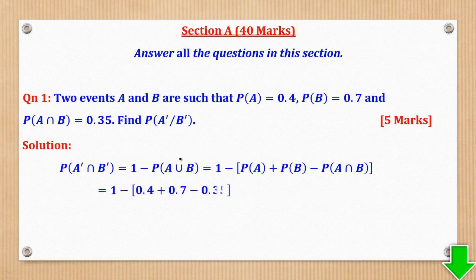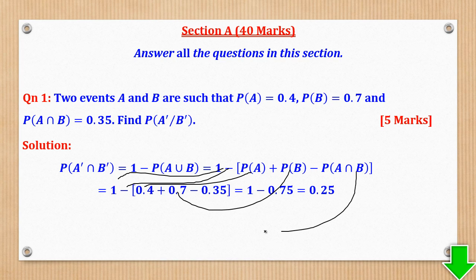So when you substitute, you shall come up with 1 is here. Use brackets very well. So probability of A, probability of B, probability of A intersection B. So when you subtract, you come up with 0.25.